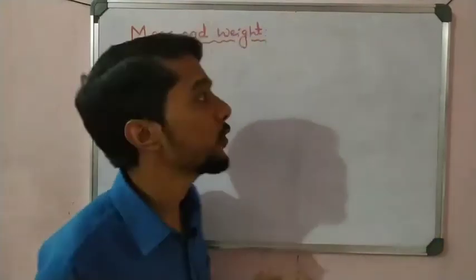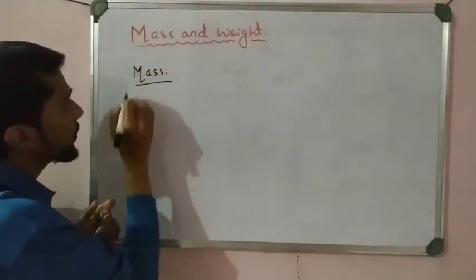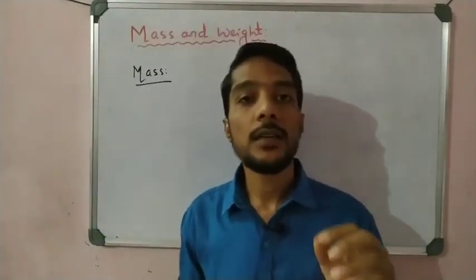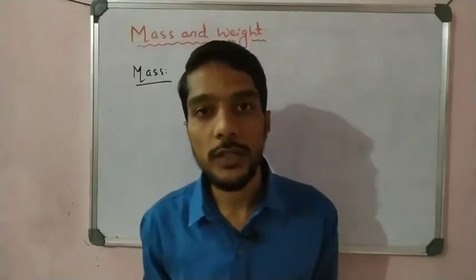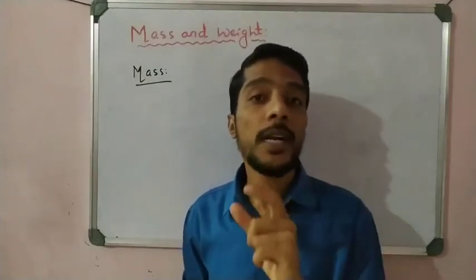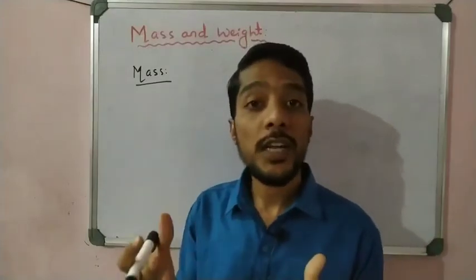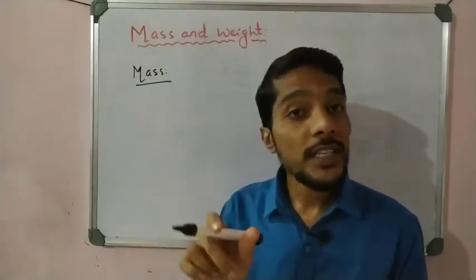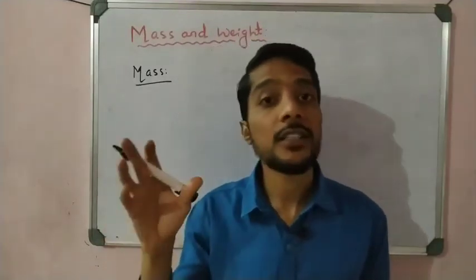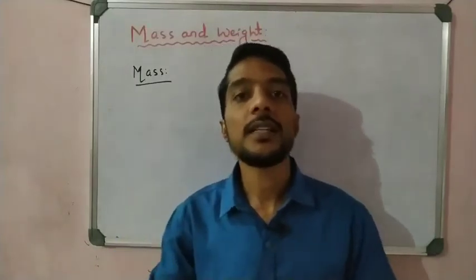So let us start, students, by taking mass first. What is mass here? We already learned in the chapter Force and Laws of Motion, Newton's laws of motion. In Newton's first law we discussed a very important term, that is inertia, right? We also say Galileo's law of inertia, and Newton's first law is also called the law of inertia. What is inertia? We already learned about that. Inertia depends on the mass of the object, right? If more mass is there, there is more inertia. If less mass is there, there is less inertia, right?